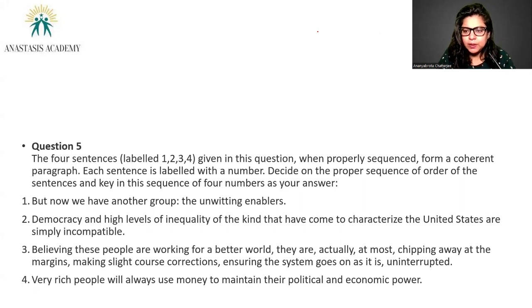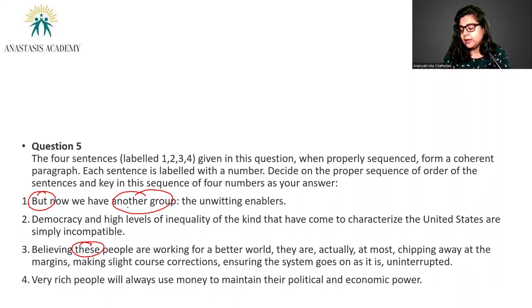Unlike the first 2 questions, I think this one is an easy one because you have some very obvious and conspicuous connectors. You have "but", which is a contrast connector. "These people", right? Another group. So let's see what we can do. So we will not start with "but", clearly. We will not start with "these people". Again, that's a pronoun. So either we start with 2 or we start with 4.